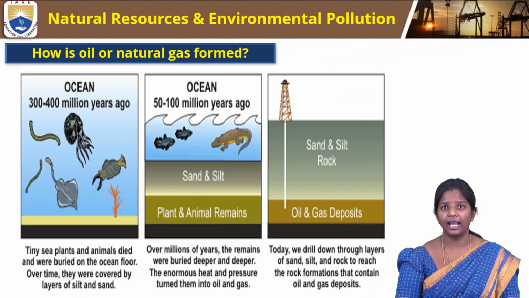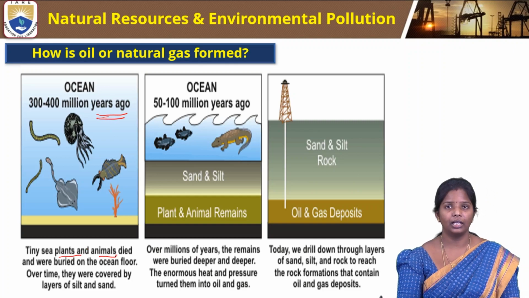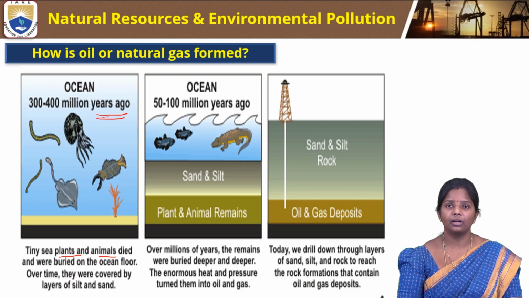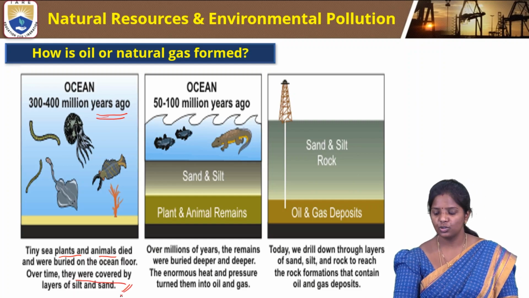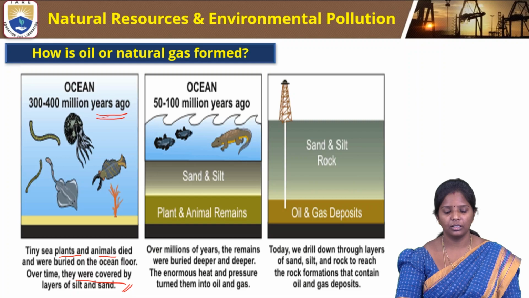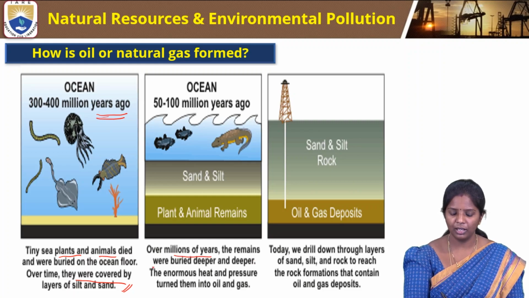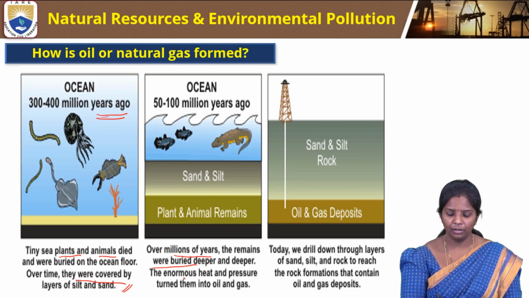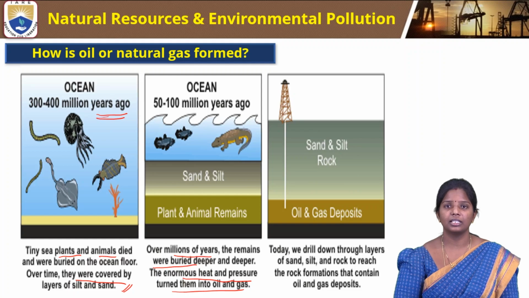So how are natural gas and oil produced or formed? In the ocean, about 300 to 400 million years ago, tiny sea plants and animals died and were buried on the floor of the deep sea, and over time they were covered by sand and silt. After time there is coverage with sand and silt, but still the decaying takes place. Over millions of years, these remains were buried deeper and deeper, and the enormous heat and pressure turned them into oil and gas. So organic material is getting degraded.